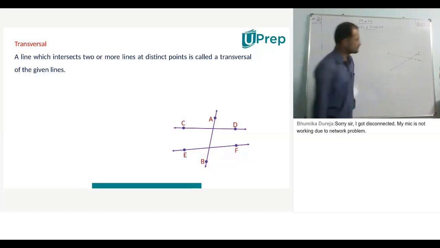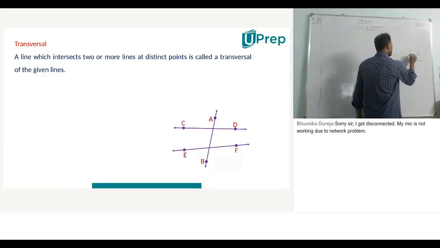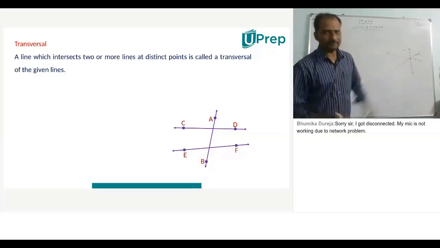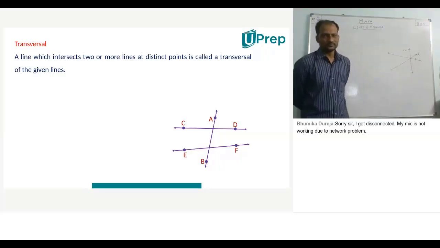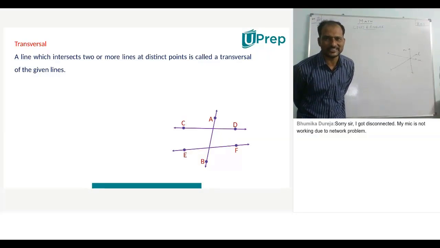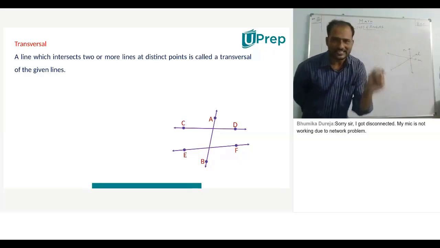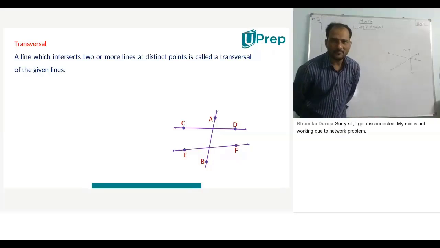Yes, sir. Now, I am passing one line through these two lines called N. Is N a transversal for L and M? No, sir. But you only told me now: if a line passes through two distinct lines, then it is called a transversal. I took two different lines and I dropped one line passing through L and M. Now, is N a transversal to L and M?